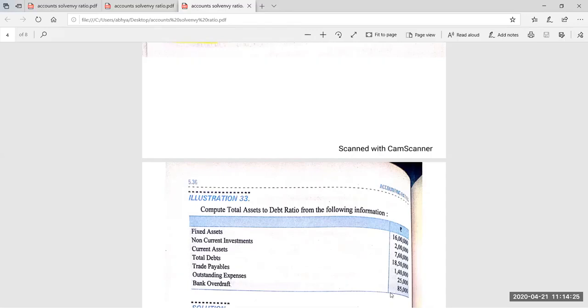Start solving this. I'm giving you just 2 minutes. Till then you can solve it. Then we will be discussing the question.